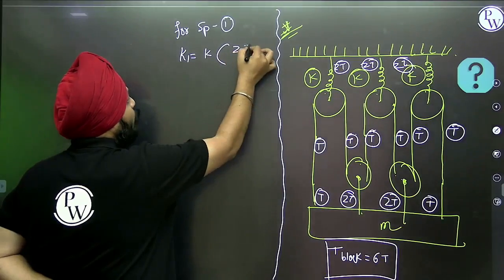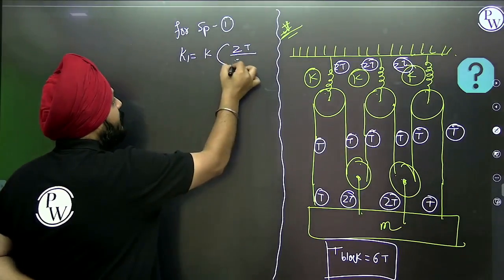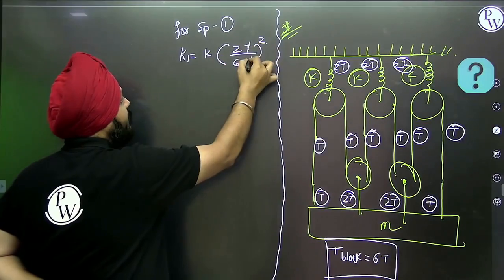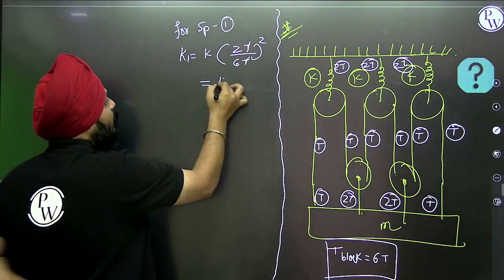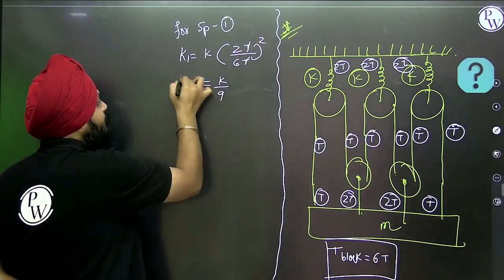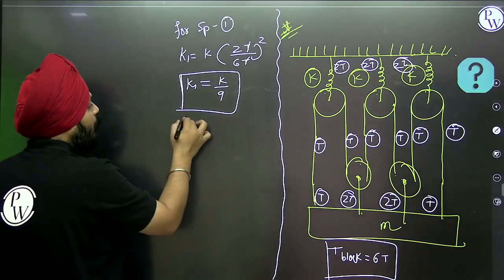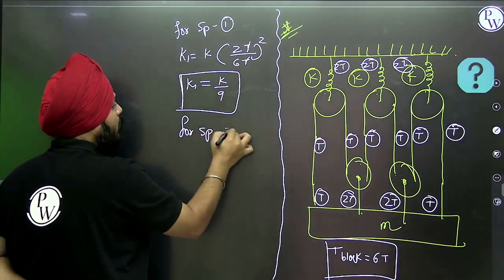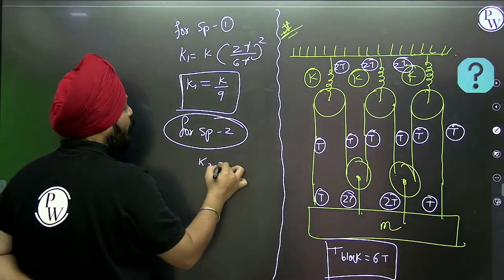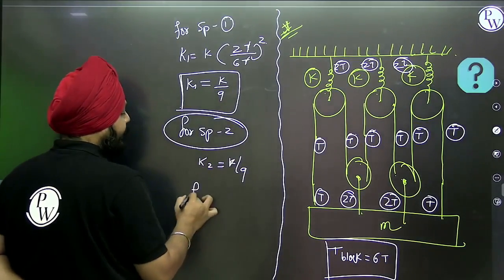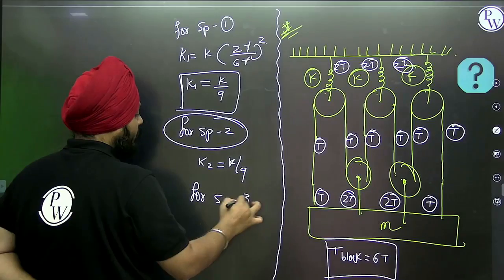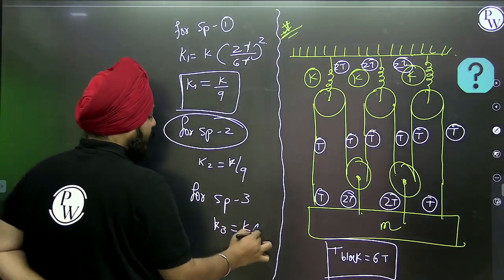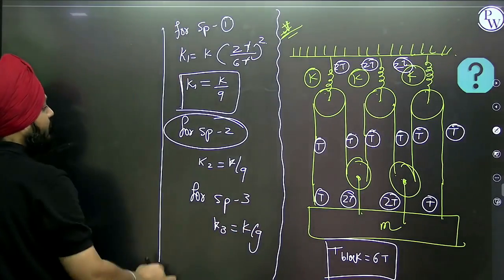So it's tension on block by tension on the spring, 6T, whole square. This is going to cancel, so it is equal to K by 9. For spring 2, again the calculation is going to be K by 9. For spring 3, again the calculation is going to be K by 9.